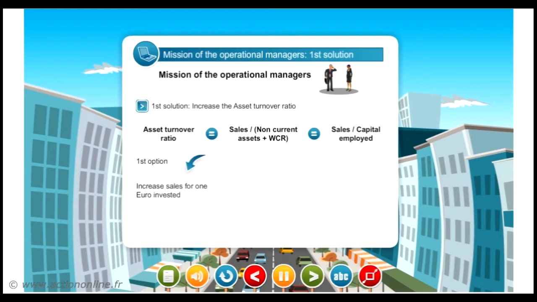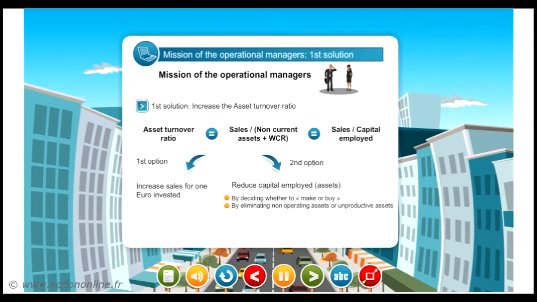The first option is to increase the sales level for each euro invested in economic assets. The second option is to decrease the non-current assets, in other words, by deciding whether to make or buy, by eliminating non-operating assets or unproductive assets, by reducing WCR to the minimum, that is to say, by collecting receivables efficiently, by negotiating good terms of payment with suppliers, and by reducing inventory levels to a buffer stock level.